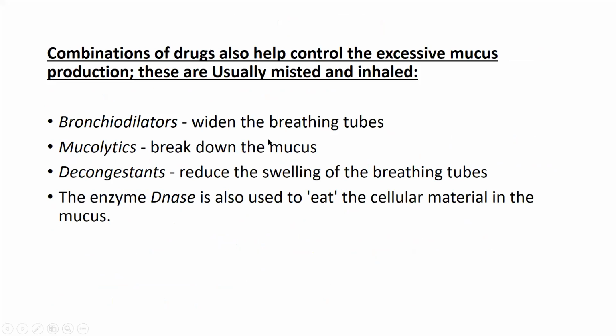Mucolytic breaks down the mucus. Then they reduce the swelling of the breathing tube. They use decongestants, or the enzyme DNase is also used to break down the cellular material in the mucus. So generally for the treatment purpose they give the mucodilator, bronchodilator, mucolytic, or the enzyme DNase. Okay.